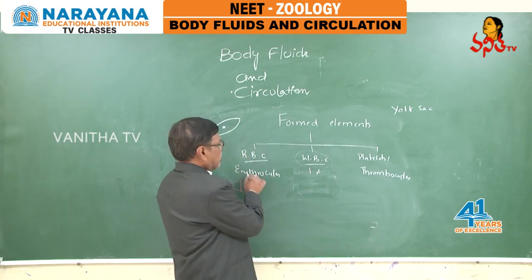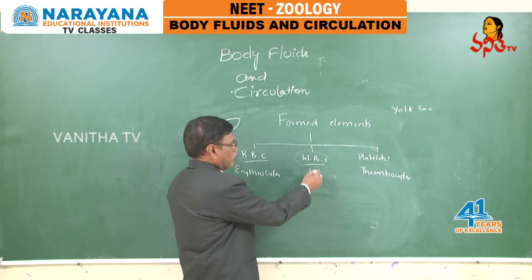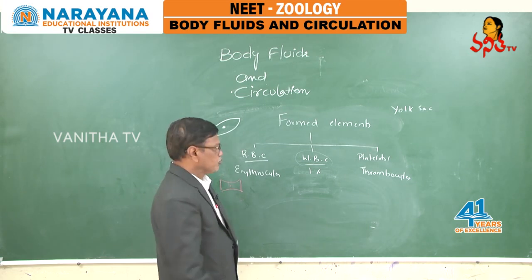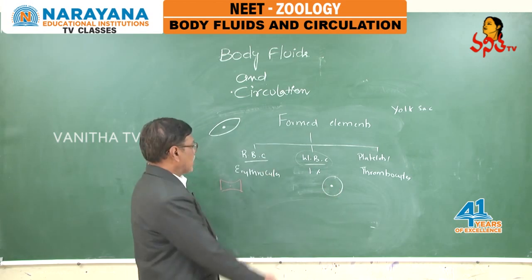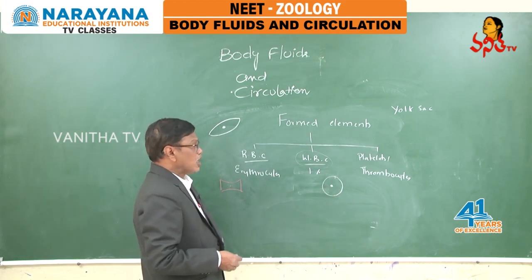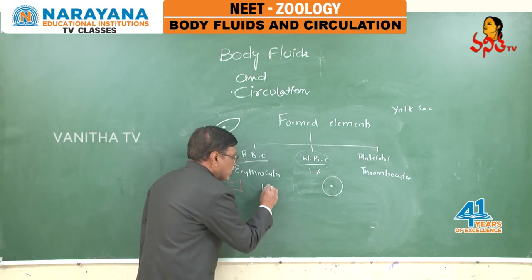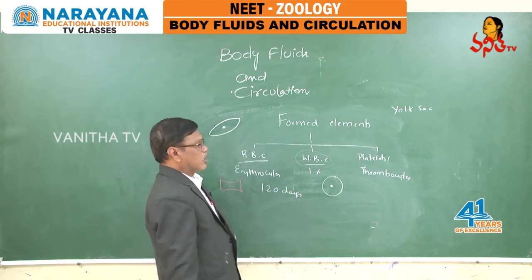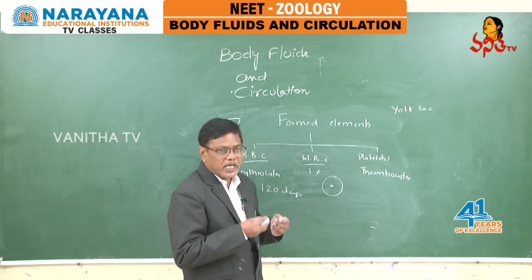Compared with RBC, which have a definite shape, WBC are sometimes spherical or irregularly shaped. WBC are nucleated, whereas RBC in mammals, human beings, are enucleated. Lifespan of RBC in human beings is 120 days. But WBC are very short lived, only a few days.